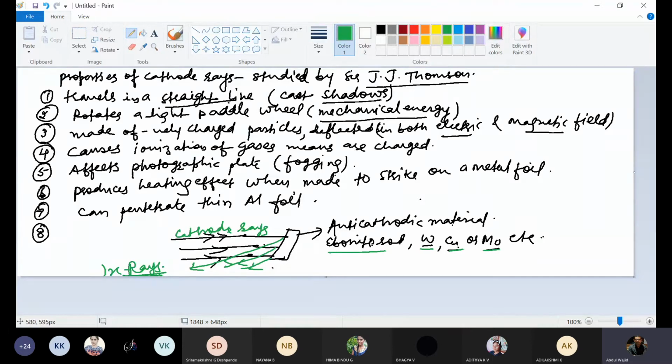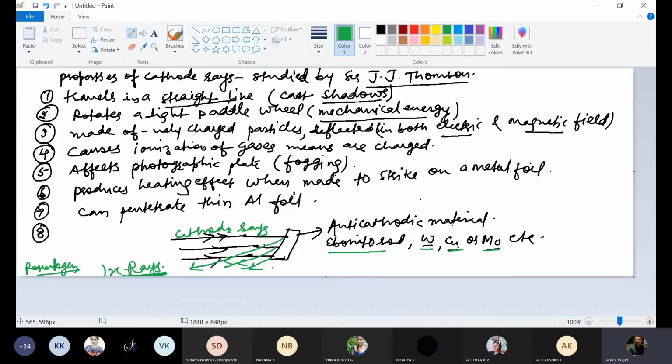In maths, an unknown quantity is known as X. This was discovered by Rontgen. Rontgen discovered X-rays. According to Rontgen, X-rays are produced due to the secondary effect of cathode rays.